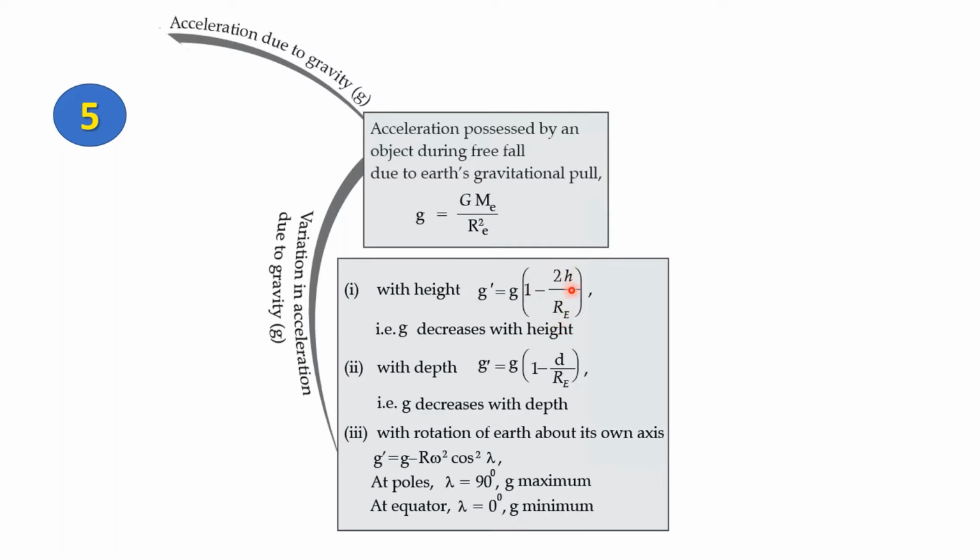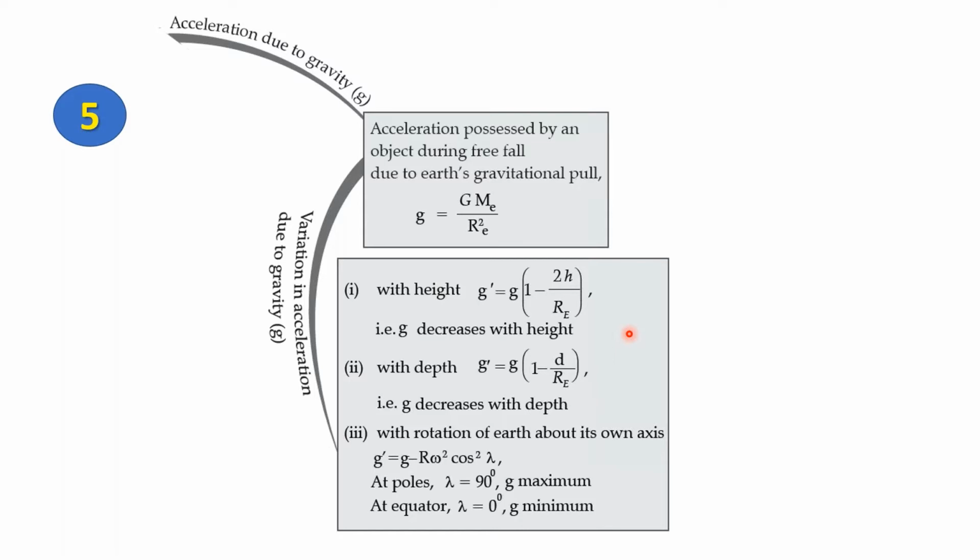Now, h is the height that you've gone from the surface of the Earth, and Re stands for radius of the Earth. So, g dash will be equal to g into 1 minus 2h divided by Re. So, this shows you that gravitational force and acceleration due to gravity decreases with height.